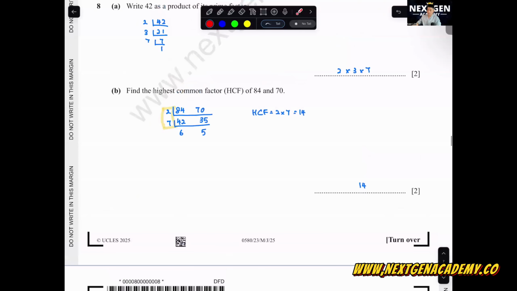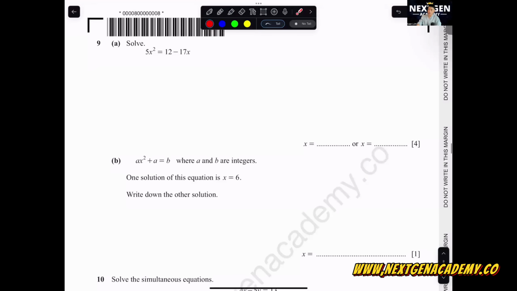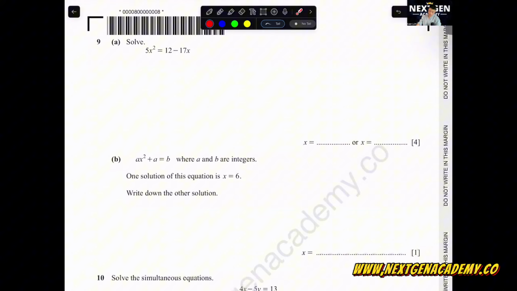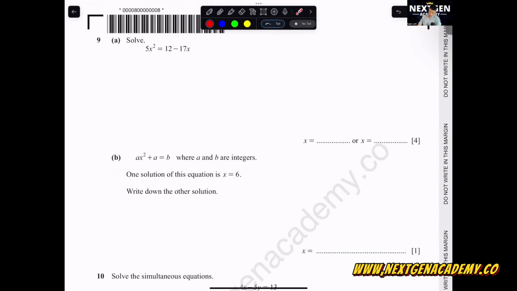Okay, question 9. Solve 5x squared equals 12 minus 17x. This is a quadratic equation. Shift everything to one side first. So 5x squared plus 17x minus 12 equals 0. How to factorize this? You have to keep trying. For the method, if you like to write it down, I call it the butterfly method. You write A, C, then B.